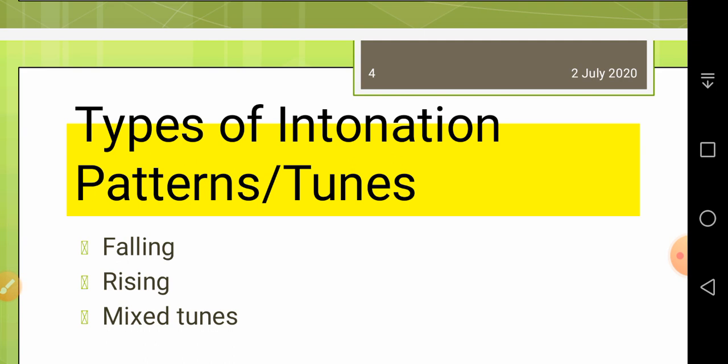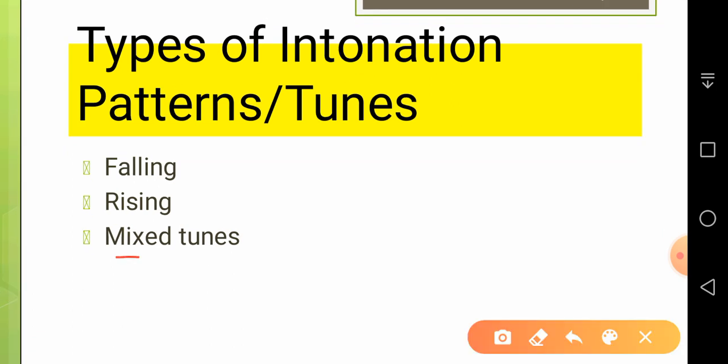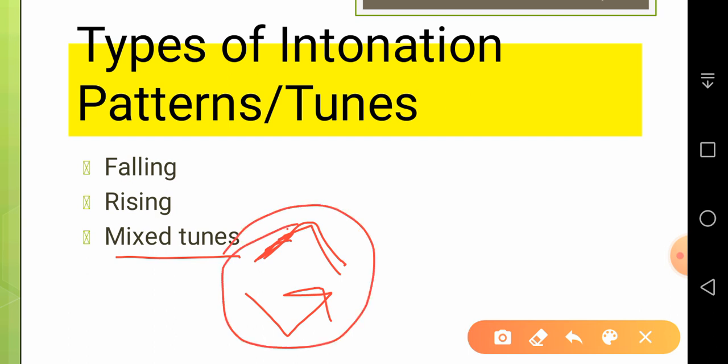But we need to know that there are three types of tunes: falling tunes, rising tunes, and mixed tunes. Mixed tune means that sometimes it is rising and then falling, okay, like this, the tune rises and then falls, or sometimes it falls and then rises. These types of tunes are known as mixed tunes.